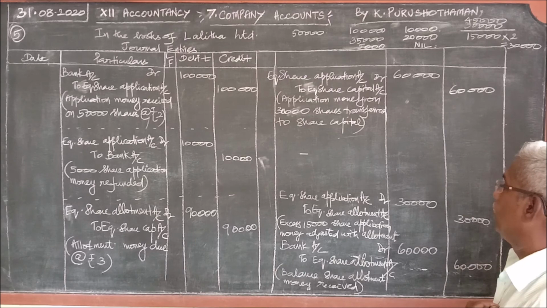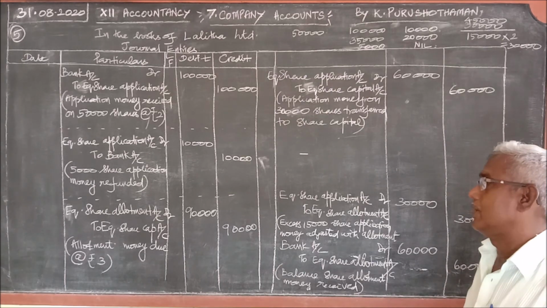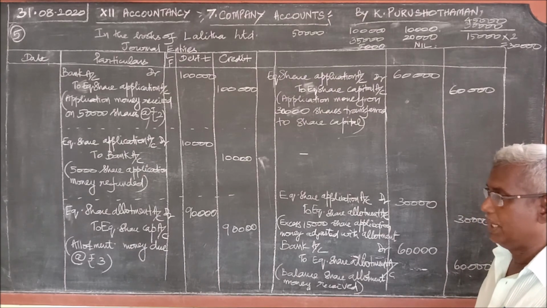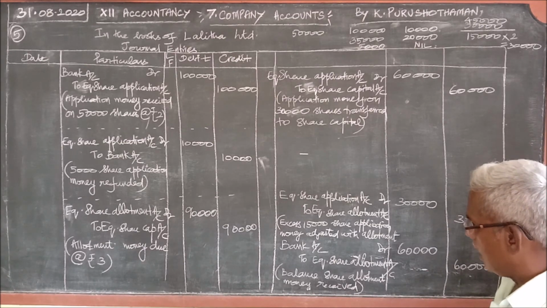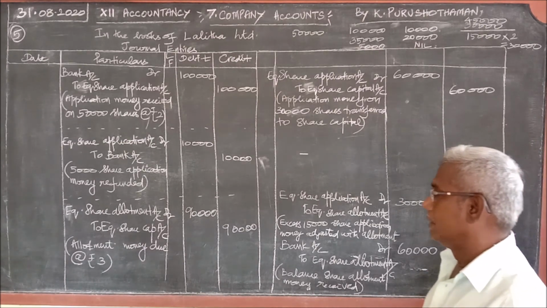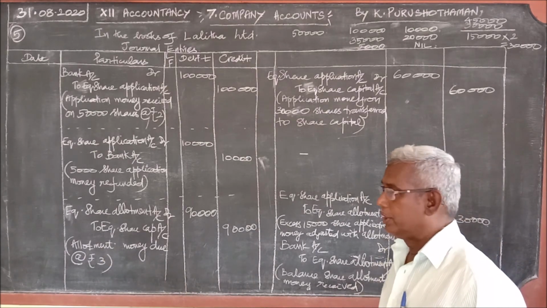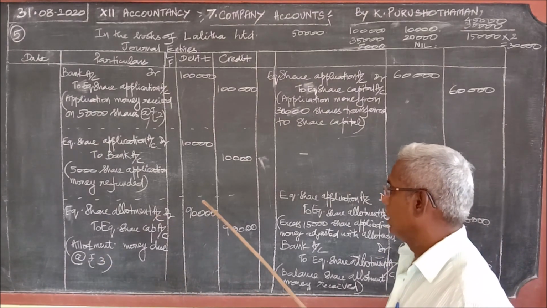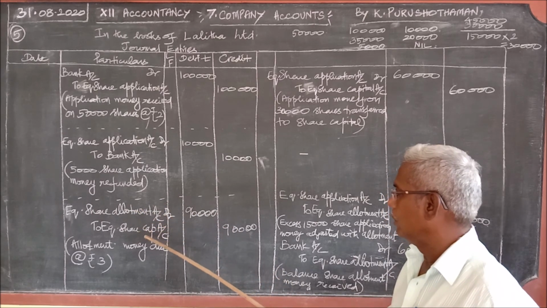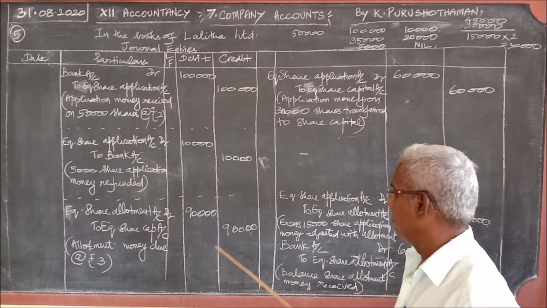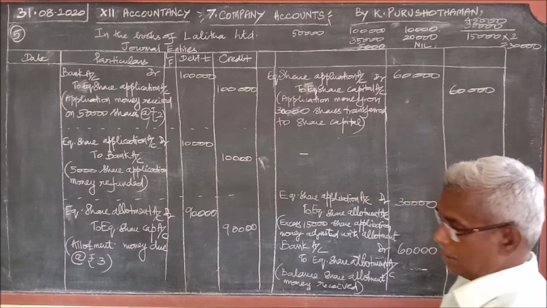In allotment, what do they say? How many shares are there, or how many shares are available in the company? 30,000 shares. What is the allotment money? 3 rupees per share. Therefore, 3 into 30,000, 90,000 we should write. Therefore, equity share allotment account debtor to equity share capital account, 90,000 we write.